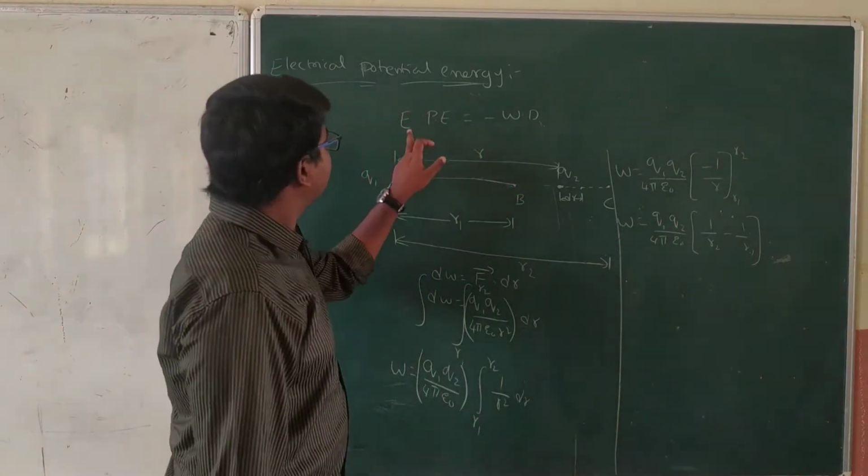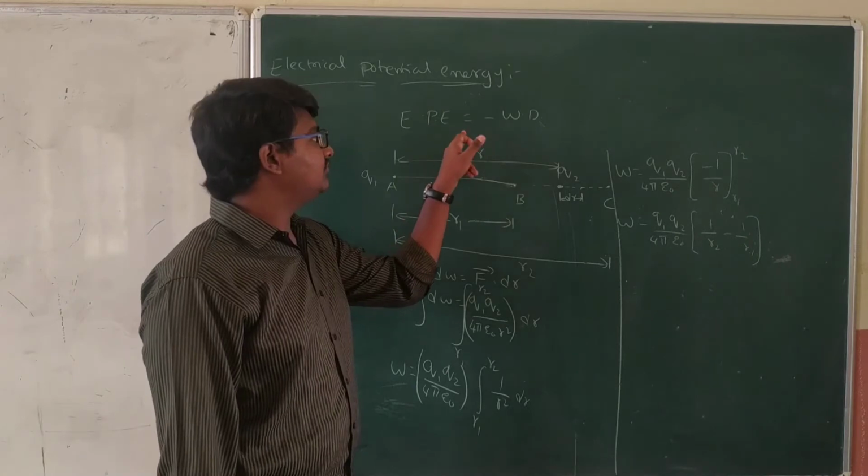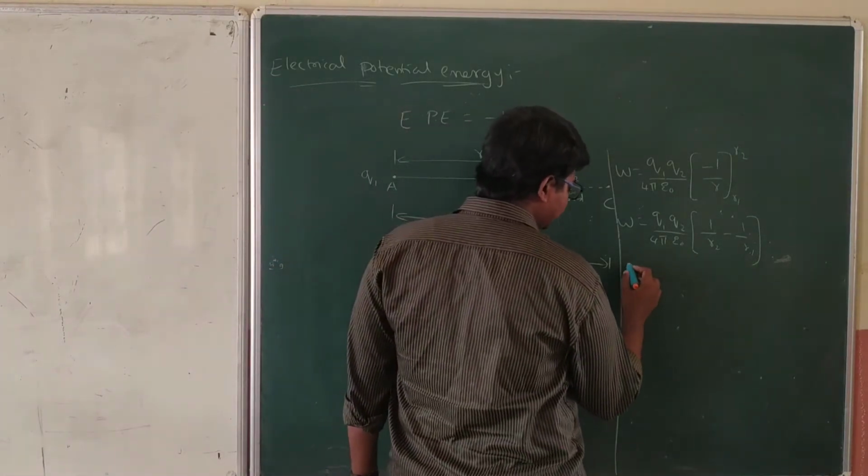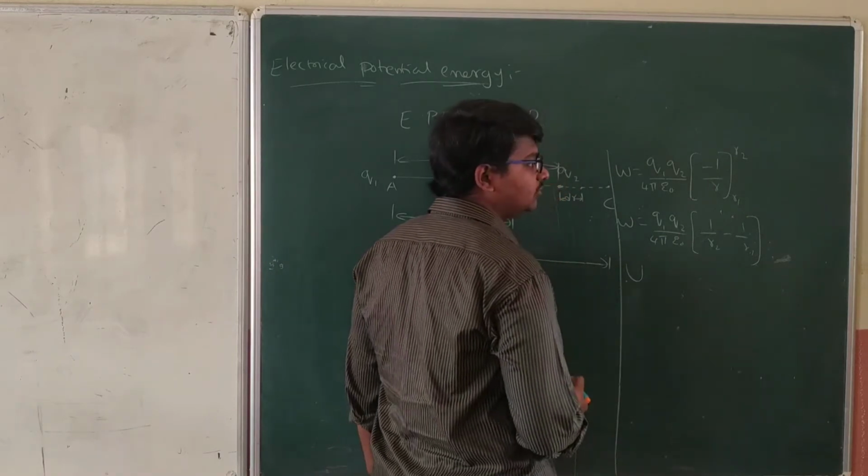But electrical potential energy is equal to the negative of work done, right? Here we have to consider electrical potential energy at two points.